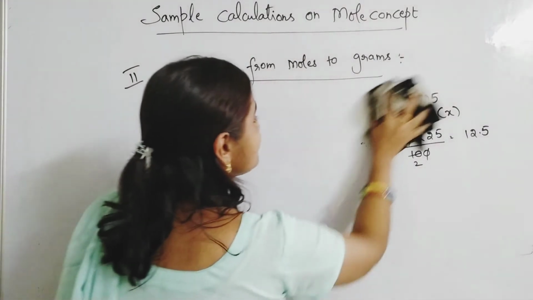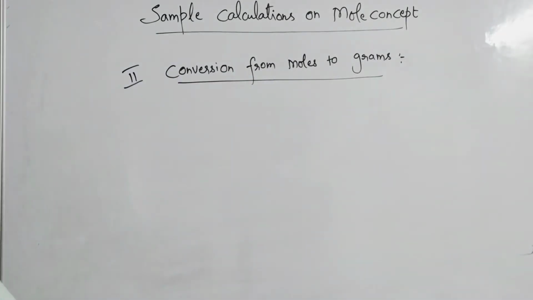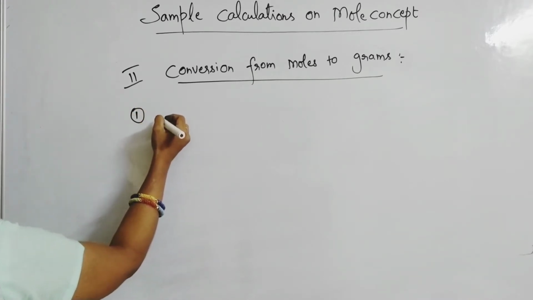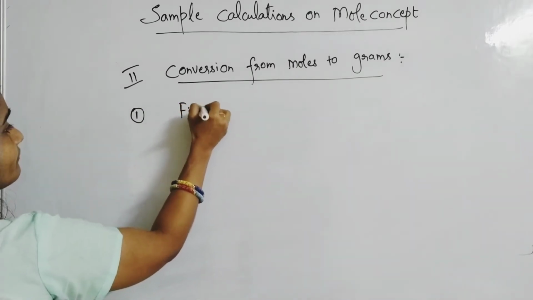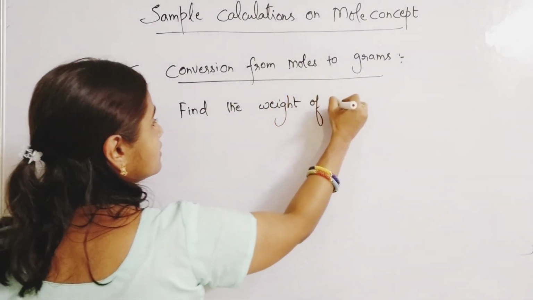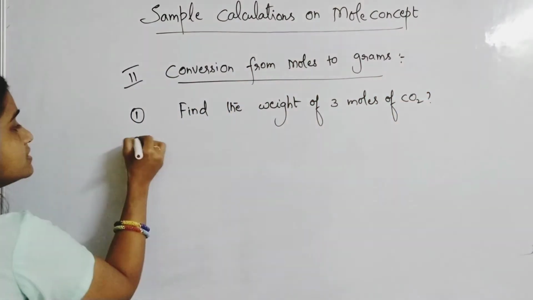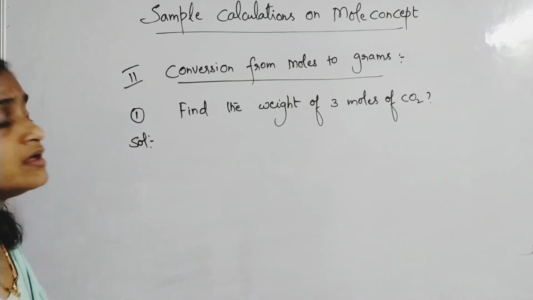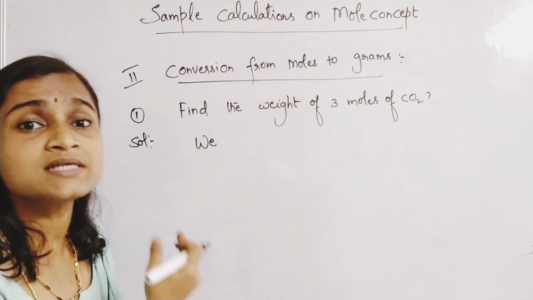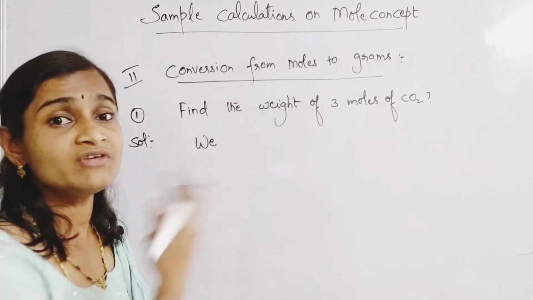Conversion of any substance from moles to grams. Let us see one example. First question: find the weight of 3 moles of carbon dioxide, CO2. How to do this problem? Every time, what we know we will write first, and what they ask us to do we will write next. Please understand the point carefully. What we know, we write first.